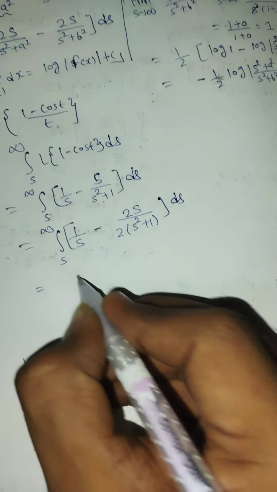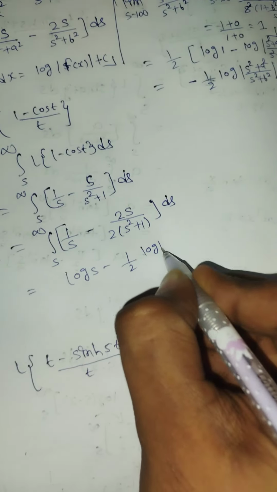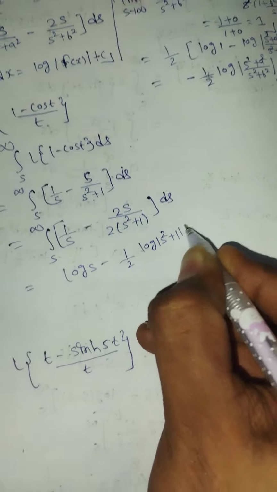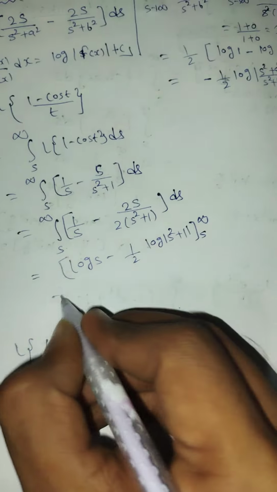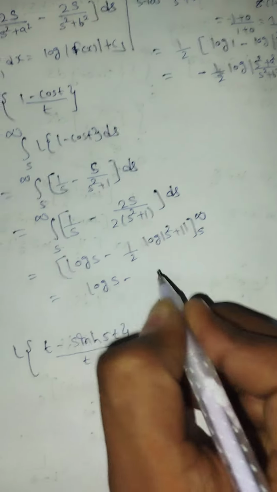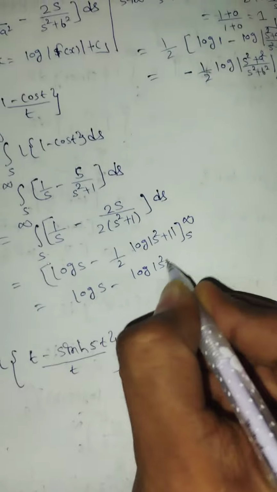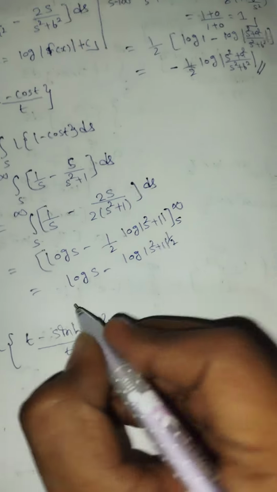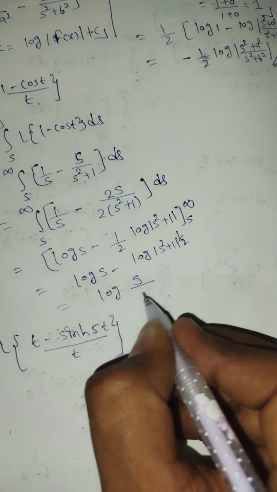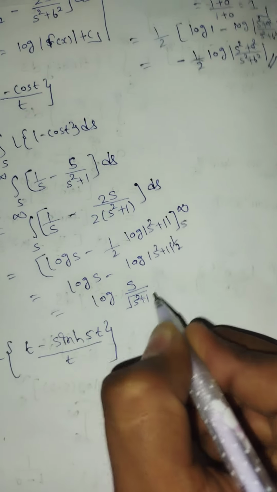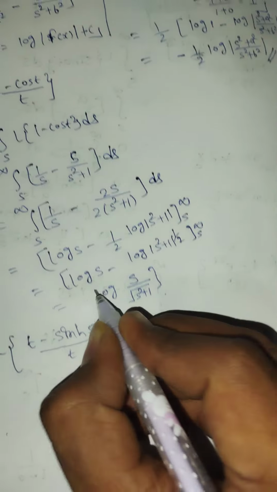So integration of this would be log s; here 1 by 2 same, integration of this would be log of s square plus 1. So here it is log s minus log, half will become the power, s square plus 1 to the half. So it is log of s upon root s square plus 1, limit same, s to infinity.